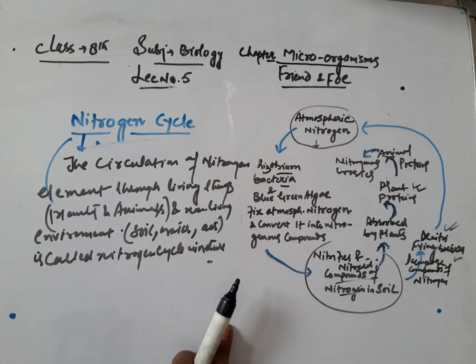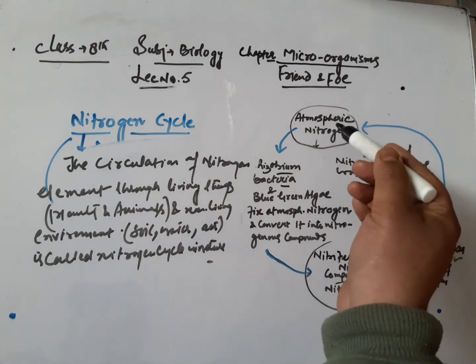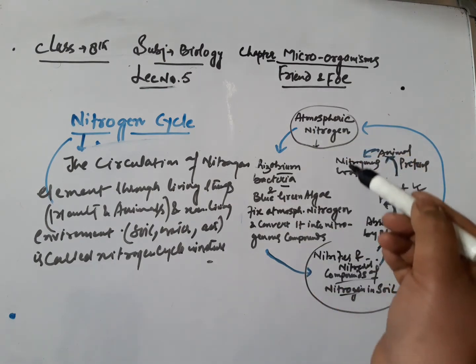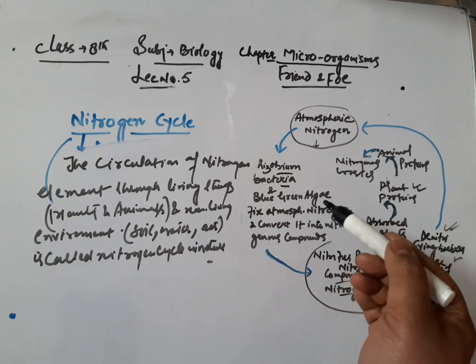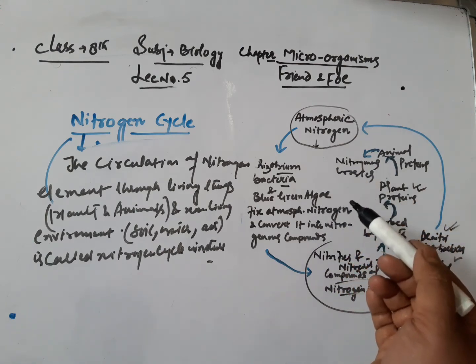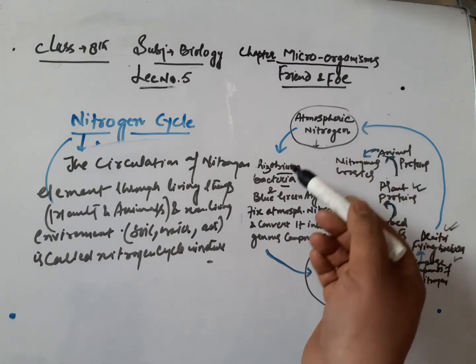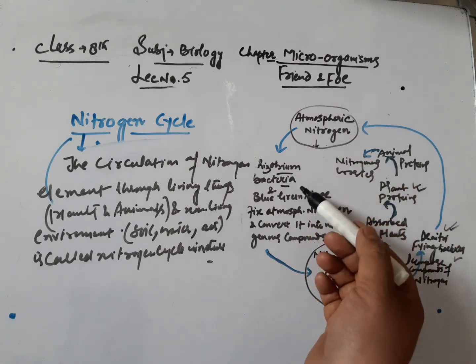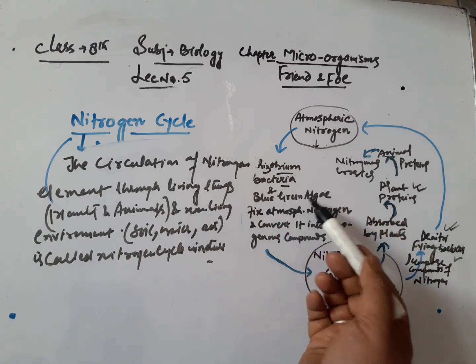And this was all about the nitrogen cycle, and it's better to understand it from the flow chart. When we observe the flow chart, we can easily understand what the nitrogen cycle actually is and what happens in it. I have made a flow chart over here. You can see atmospheric nitrogen is fixed by rhizobium bacteria present in the root nodules of the leguminous plant, and also by blue-green algae.